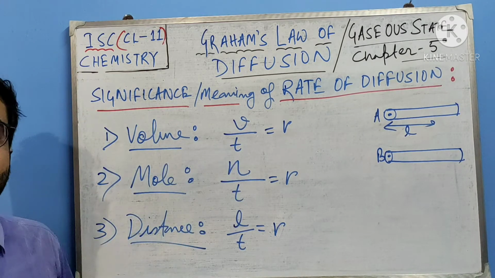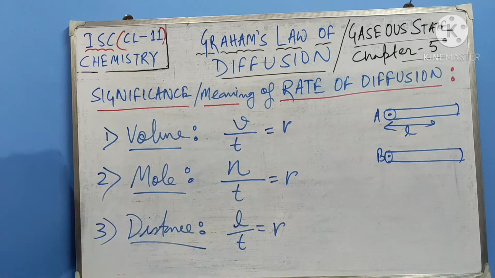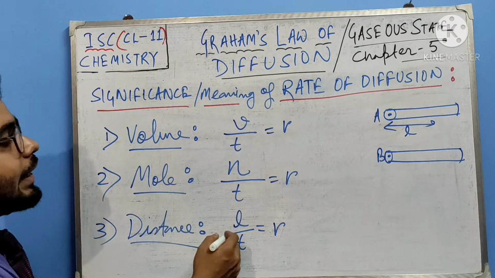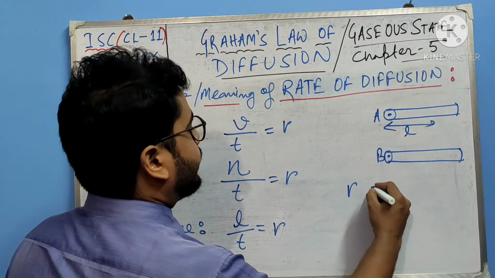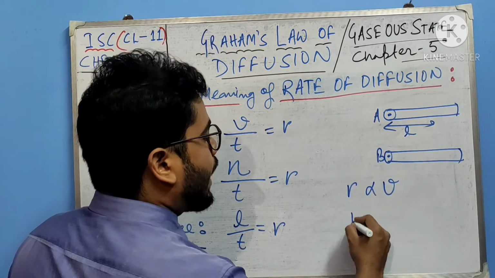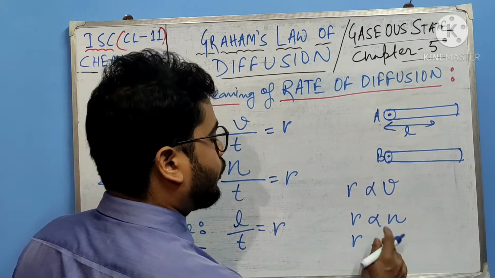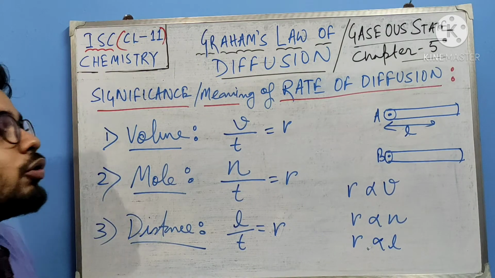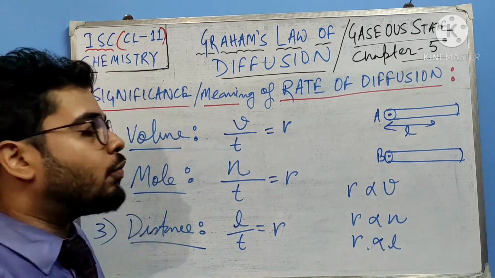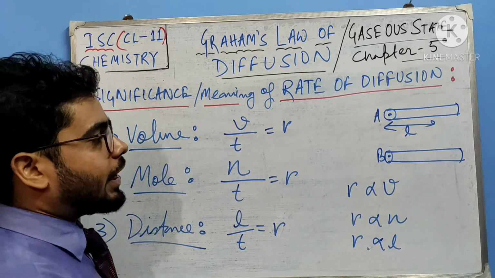So these three are the special significance or meaning of rate of diffusion. Now based on this we have to perform some numericals. See, if T remains constant, then R is dependent either on volume, or on number of moles, or on length. So where we used to write R1 by R2, that can be replaced by V1 by V2, N1 by N2, or L1 by L2. I hope you understood what I am saying.